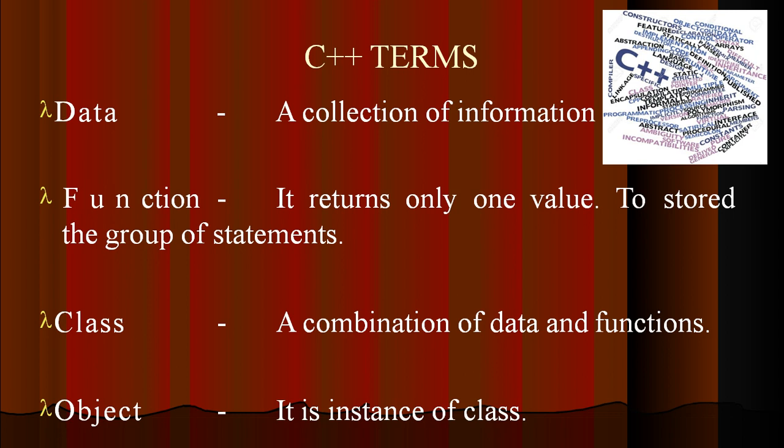So let us go through a few C++ terms. Here also we have data, which is the collection of information, and function, which returns one value and is a group of statements. Two new terms are used in C++ which are not available in C: one is class and the other one is object.